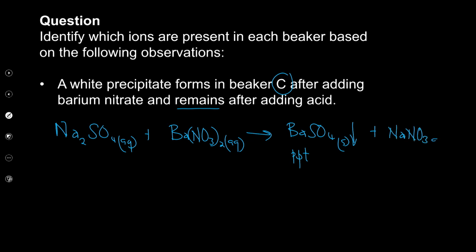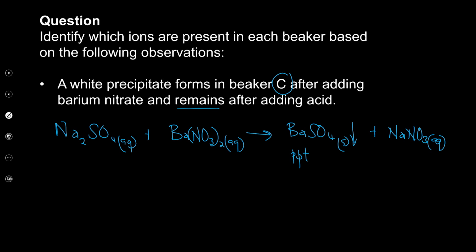But also take note of the chemical formulae, right? So if we add nitric acid to this and it doesn't dissolve, then it tells us that it is the sulfate that was actually formed, right? So as far as the reactions, we need to understand how we test for each of those anions, which is very, very important.